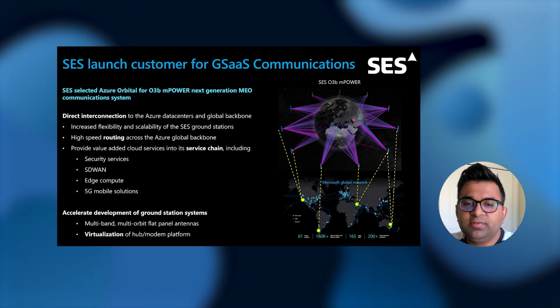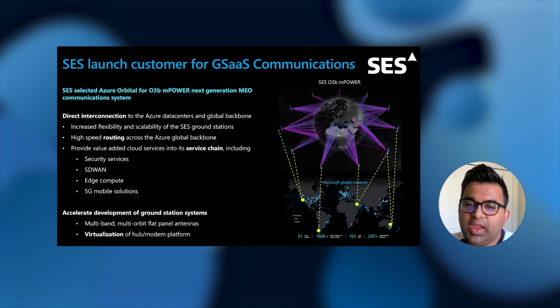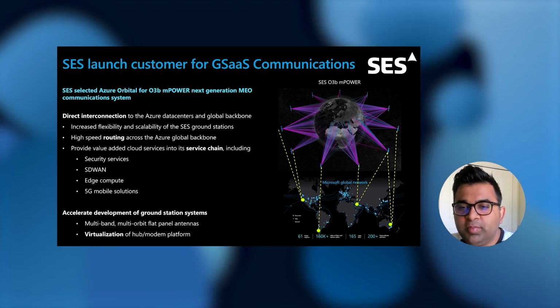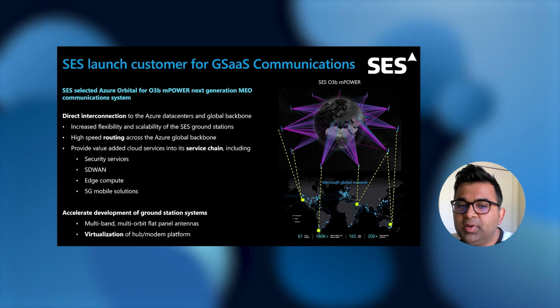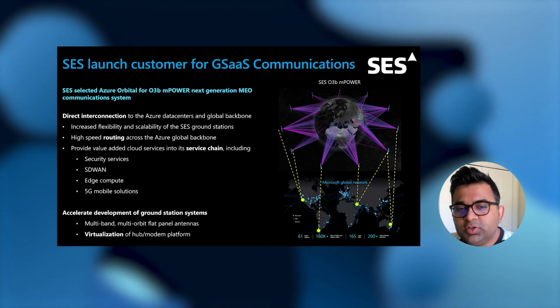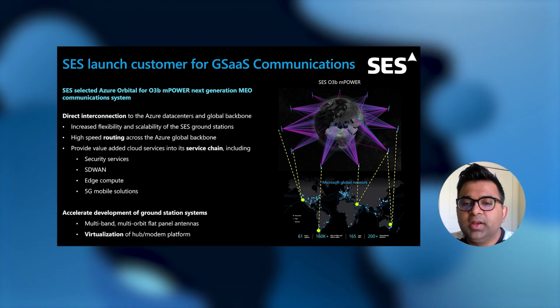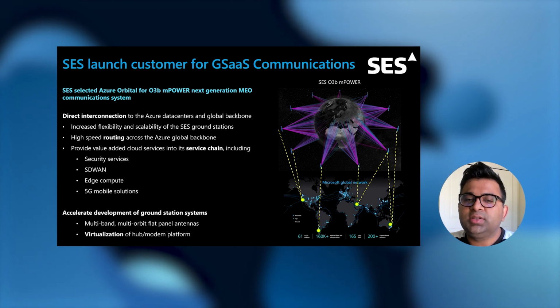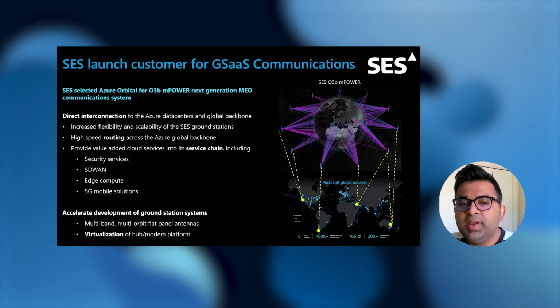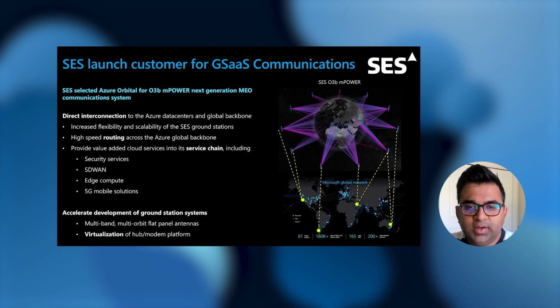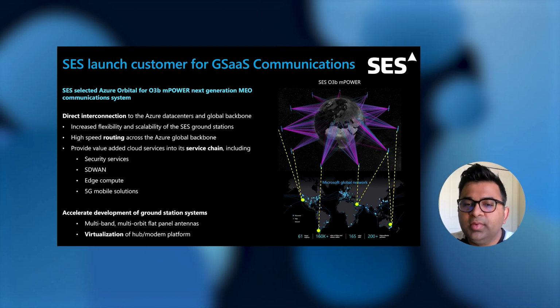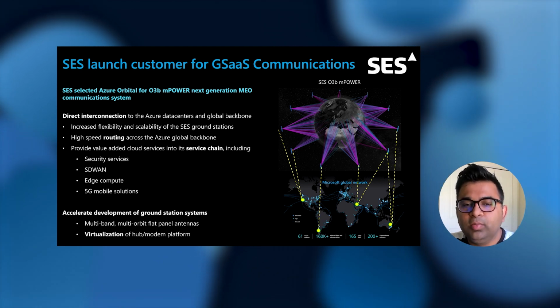These services will range from security services, SD-WAN, edge compute, and even include 5G mobility solutions to multiple other services. This will also help SES with faster time to market with highly scalable ground station as a service by leveraging cloud-based virtualized modems provided as part of the Orbital platform in addition to the Azure Global Backbone Network.